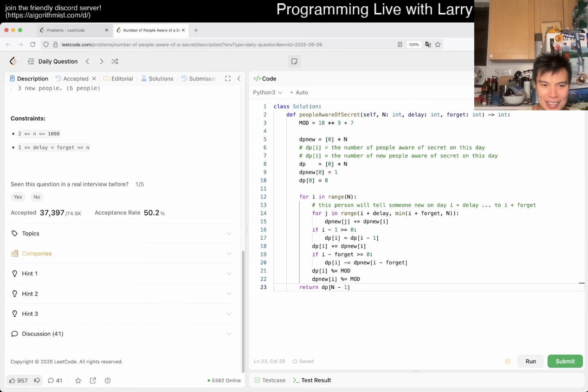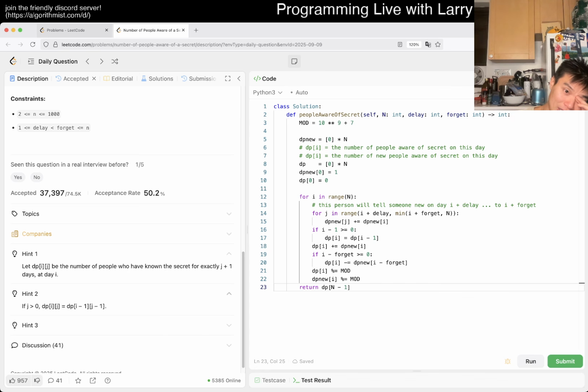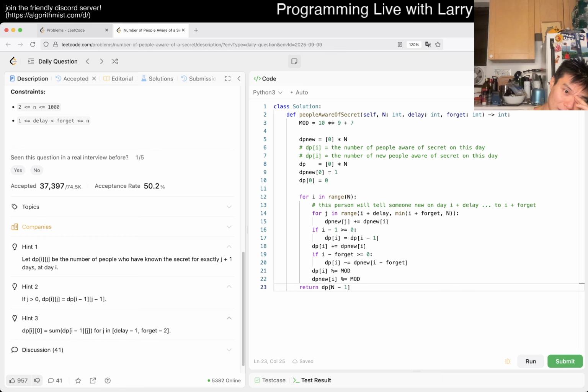Let's actually take a look at the hint real quick. Oh yeah, that's basically why I had the 2D thing. I think I was just trying to prematurely optimize it to 1D too early. Yeah, I guess that makes sense.